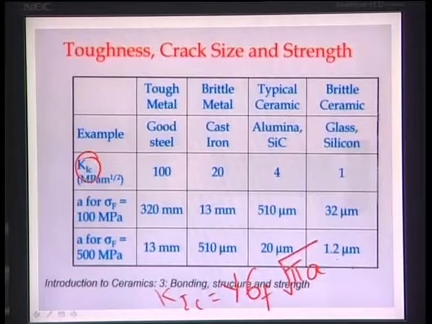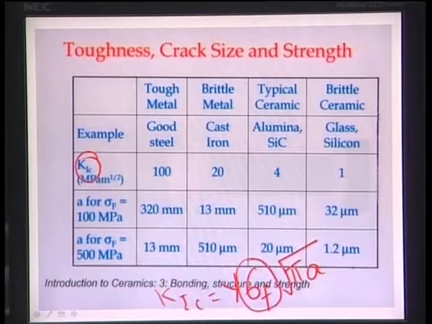In many cases, if the value of Y is not given, it is taken as 1 or 1.1. Sigma f is the fracture strength, that means the stress value at which that particular ceramic fractures.